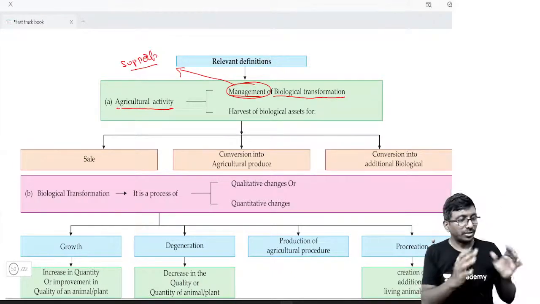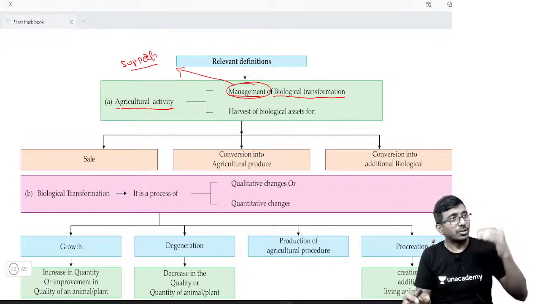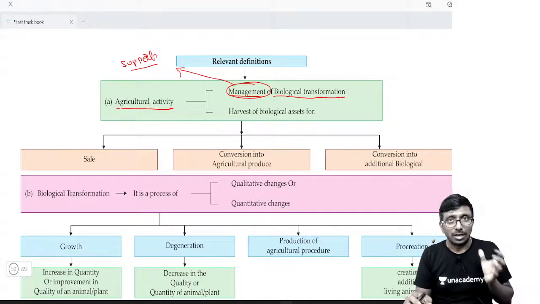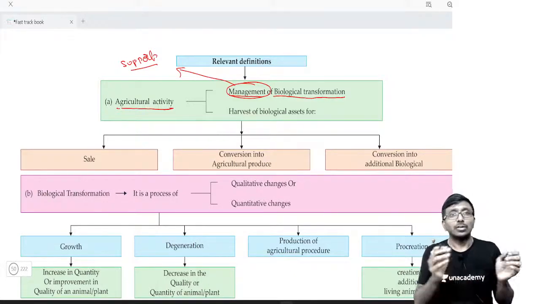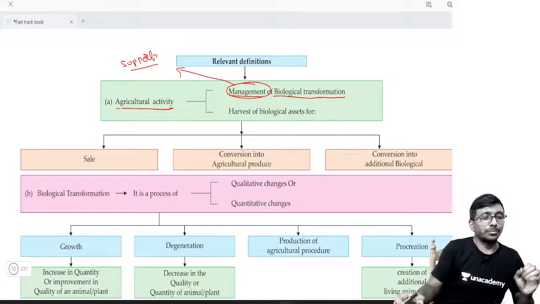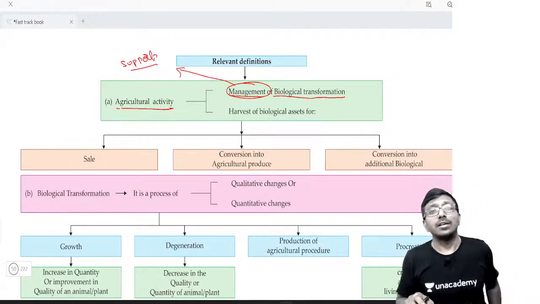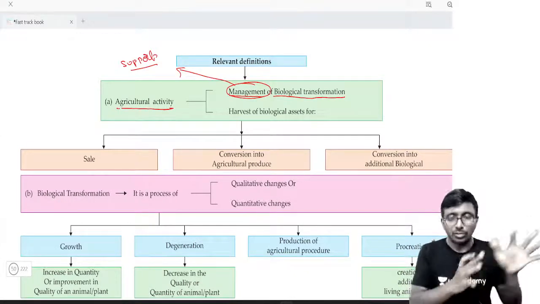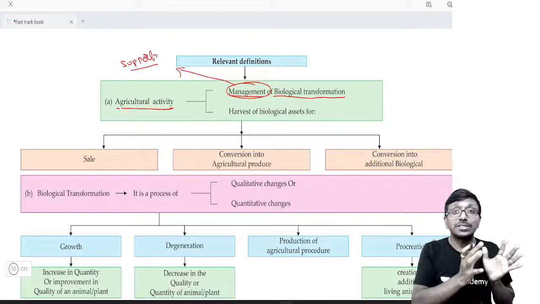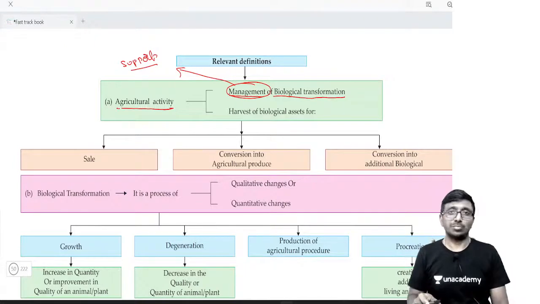Biologically, suppose there is a sheep, it has to grow. A calf is there, it has to become a cow. What do you do? Management means what do I do? We will feed, give vaccinations, and so many other things. Suppose there is a problem, some disease or something, we will take it to the doctor and get the things done properly. That is called management. Naturally it will grow. That natural process we will be supporting. That is management.